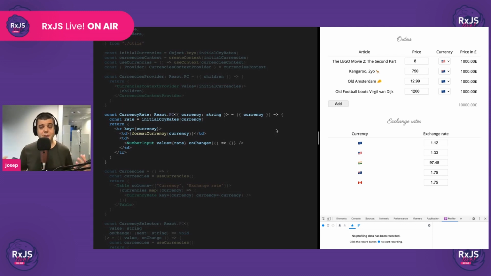There is no reason for us at this point to lift the state, so we're going to keep it local. And if later we have to lift it, we will lift it, right? That's the philosophy of using React as a state management library. So it's super easy to do that.